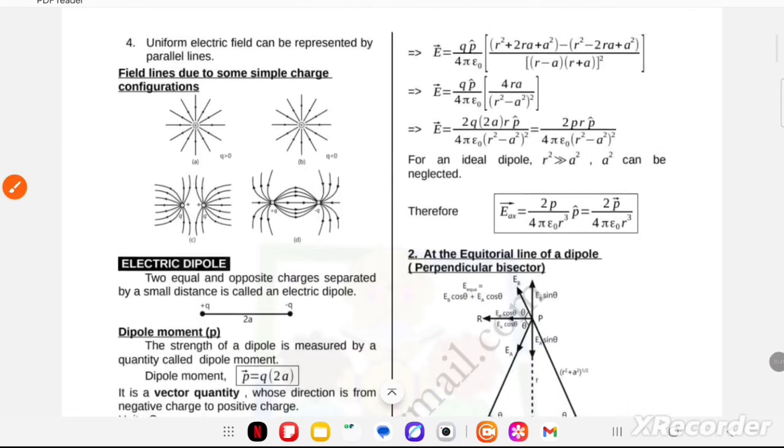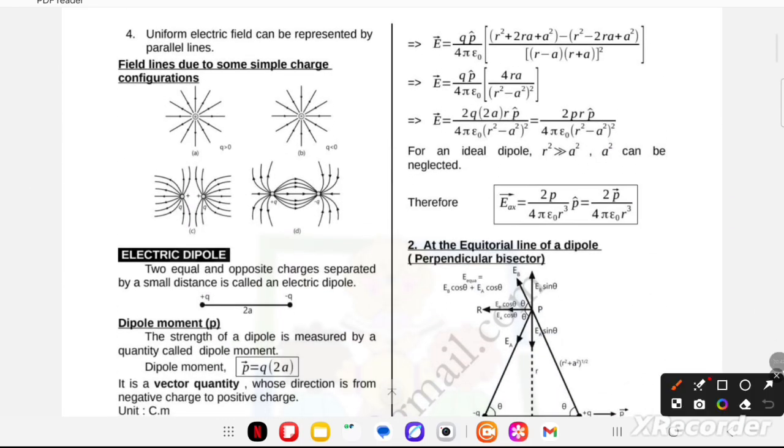Now next, a uniform electric field can be represented by parallel lines. Field lines due to some simple charge configurations: both positive, both negative, and one positive and one negative.